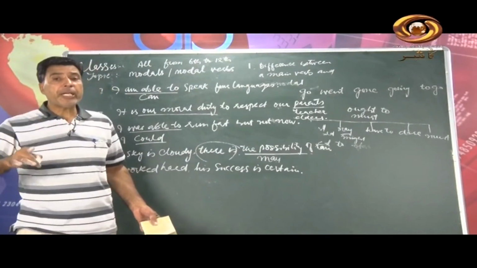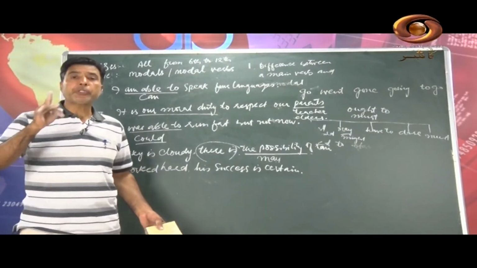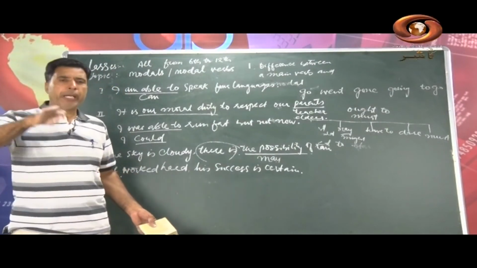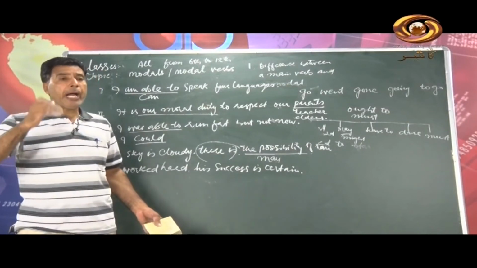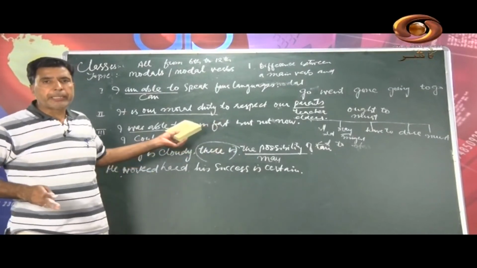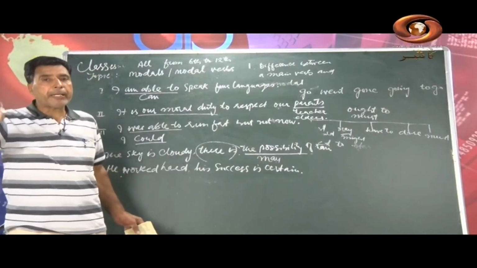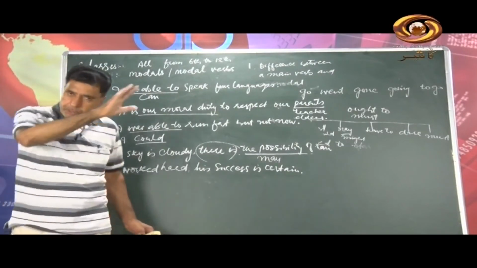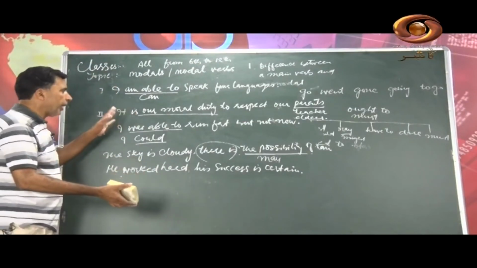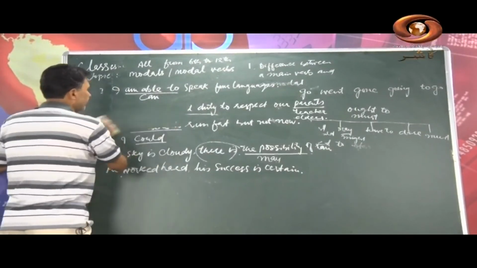So when we write may, we can write it shows permission, it shows even allowance. Allowance means when your teacher says, okay, you may, please. That means permission is granted. And sometimes the same modal is used for possibility. I have given you here the sentence, the sky is cloudy and it may rain or it might rain. I can say these modals are situational. Now let me rub this and I will tell you one by one what these modals show.